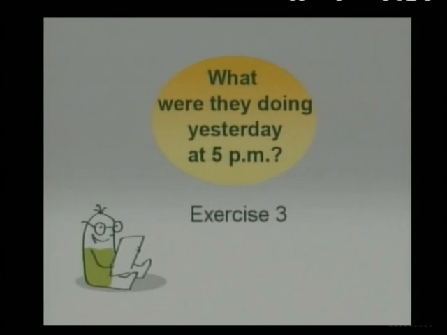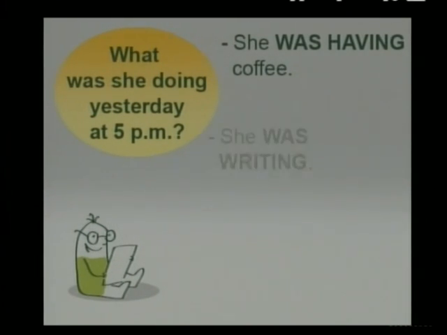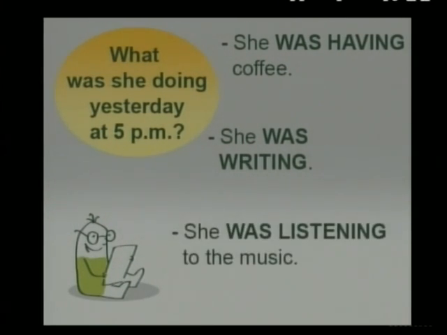What were they doing yesterday at 5 p.m.? What were they doing? She was having coffee, she was writing, she was listening to the music. So that was happening at that time.